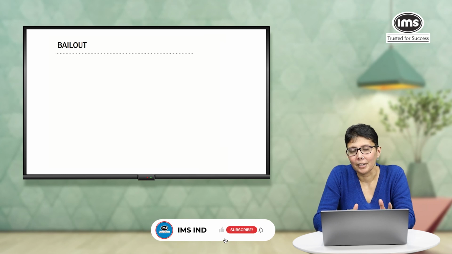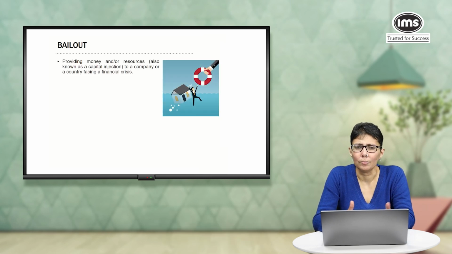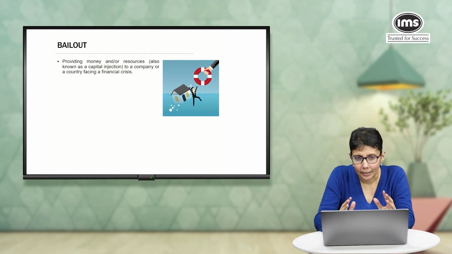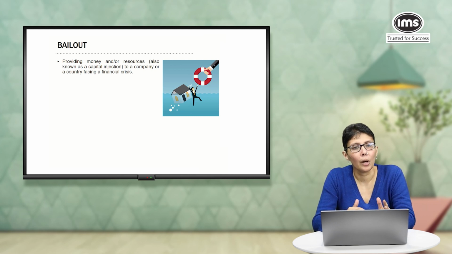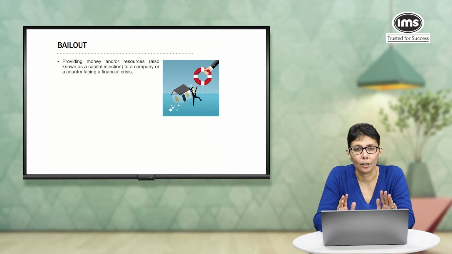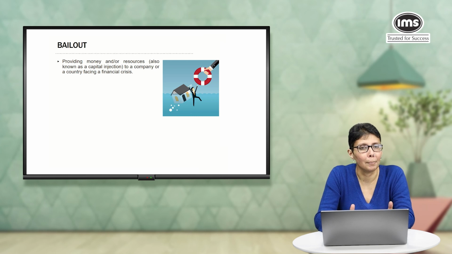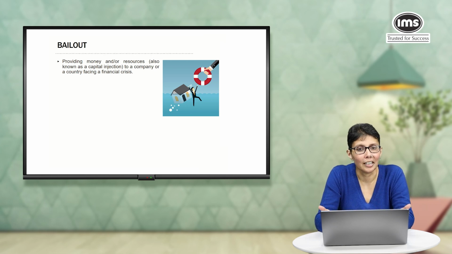If you recall, when we were facing the balance of payments crisis, we sought an emergency loan. Now that is an example of what we call a bailout. So when someone bails you out, they're basically throwing you a lifeline. In this case, an economic bailout normally means that someone is providing money or resources to help a company or a country facing an economic crisis. This provision of money or resources is also called capital injection. It's not only in the context of a country, this also happens in the case of companies and, of course, in the case of banks.